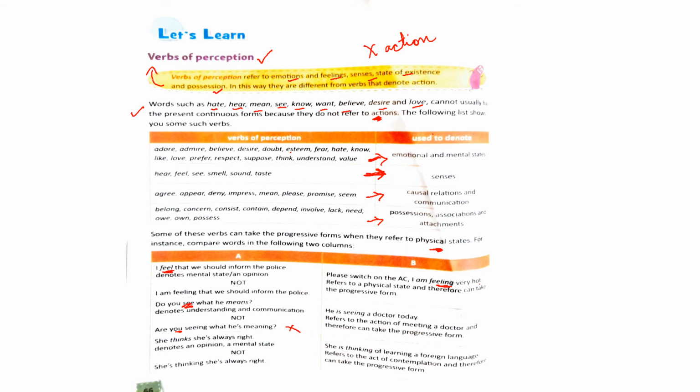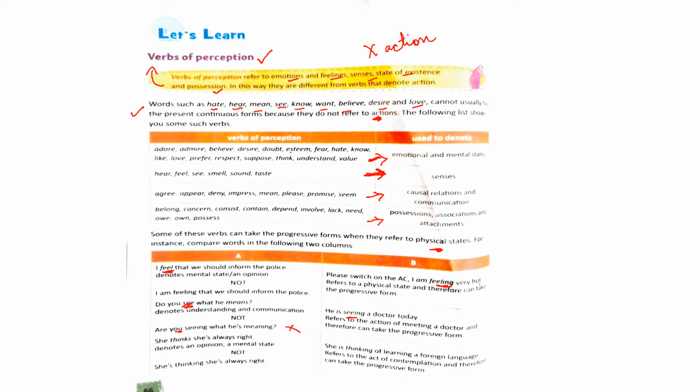But come to column B and look at this example. He is seeing a doctor today. Here seeing is referring to the action of meeting a doctor. So verbs that denote actions can be used in present continuous form.